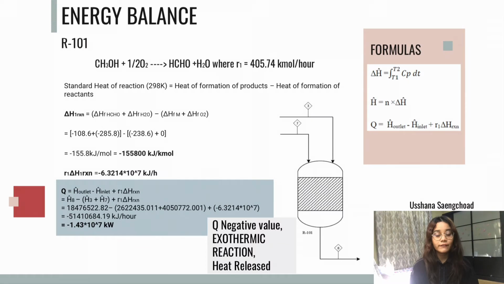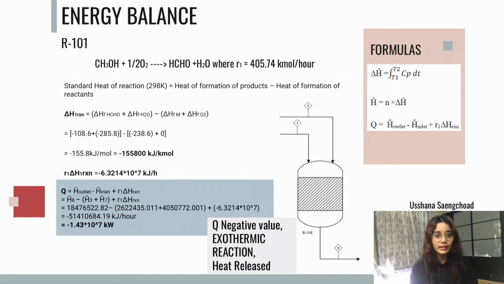For the energy balance, firstly at our reactor, R101, we calculated the standard heat of reaction at the reference temperature of 298 Kelvin, which is equal to negative 155.8 kilojoules per hour. Then we calculated the energy Q, which is negative 1.43 times 10 to the power of 7 kilowatts.